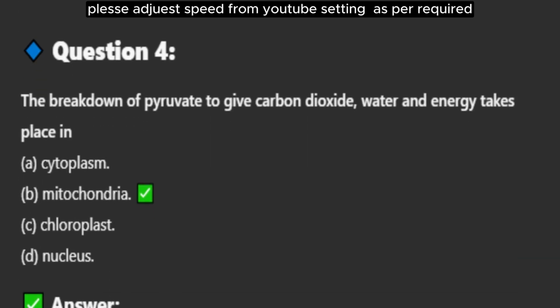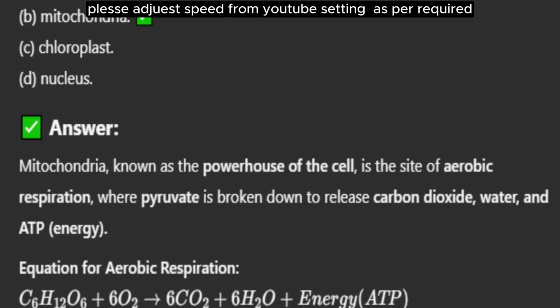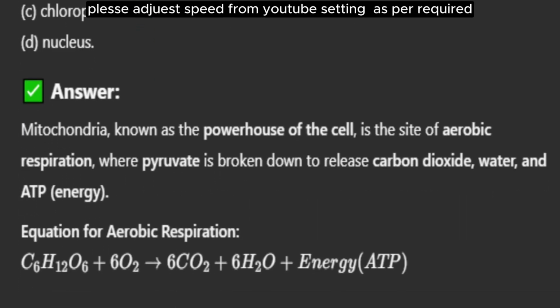Question 4. The breakdown of pyruvate to give carbon dioxide, water and energy takes place in A. Cytoplasm. B. Mitochondria. C. Chloroplast. D. Nucleus. Answer. Mitochondria, known as the powerhouse of the cell, is the site of aerobic respiration, where pyruvate is broken down to release carbon dioxide, water, and ATP, energy.